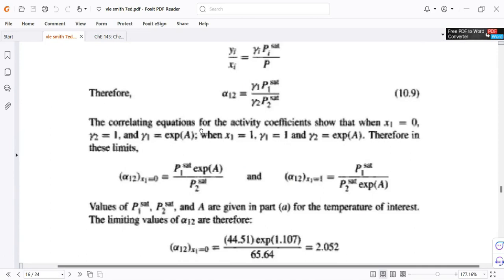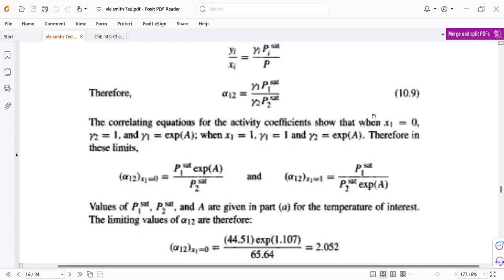And then we also investigate when x sub 1 is 1, the other way around. That would give us gamma sub 1 equal to 1, and if x sub 2 is 0, that would give us gamma sub 2 equal to the exponent of a.